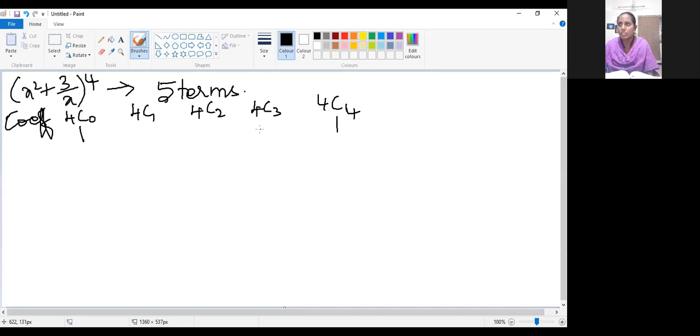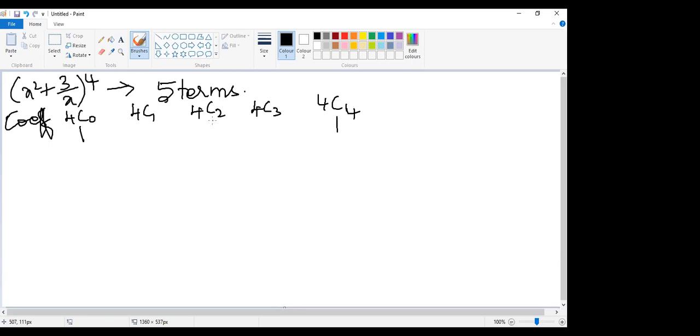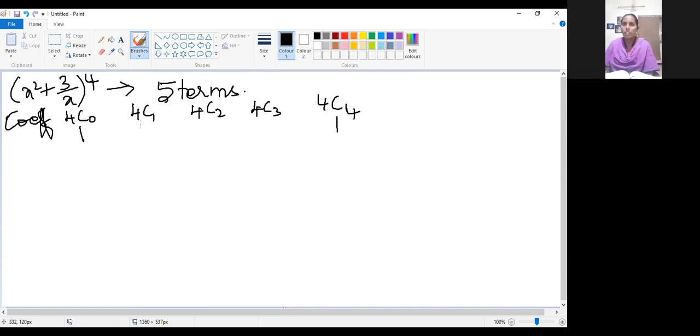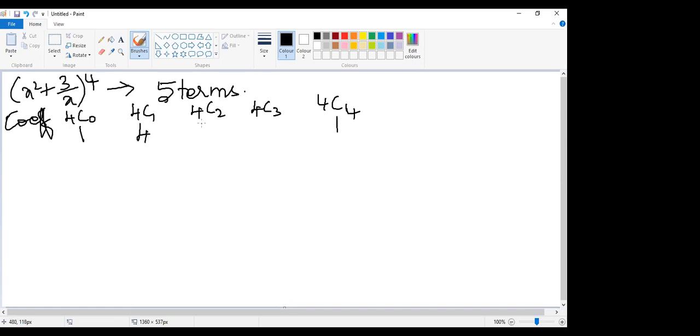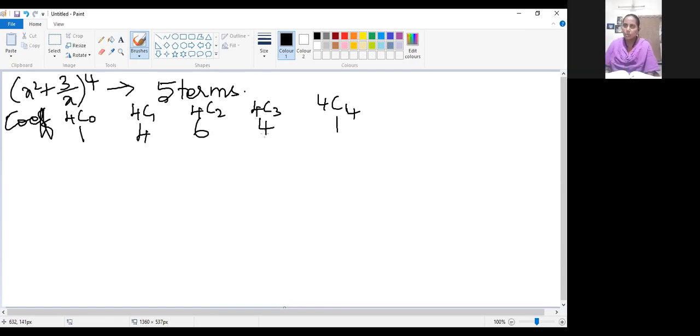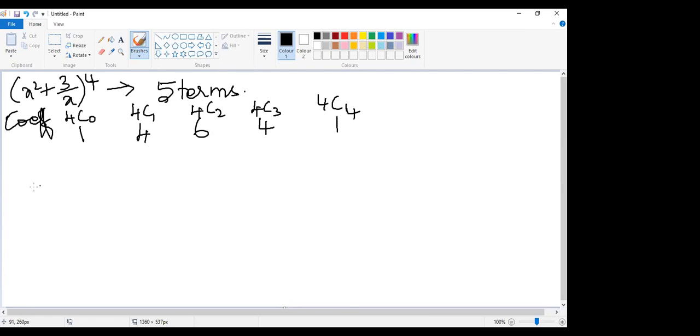Now can you tell me for these three? Has anyone calculated the combination values? Then we can move to the expansion part. Ma'am, 4C1 is 4. Okay. 4C2 is 6. This is again 4. Again 1. Okay. Now, shall we start expanding?